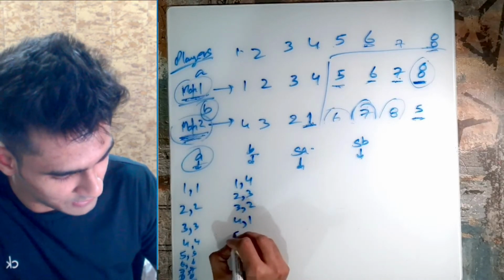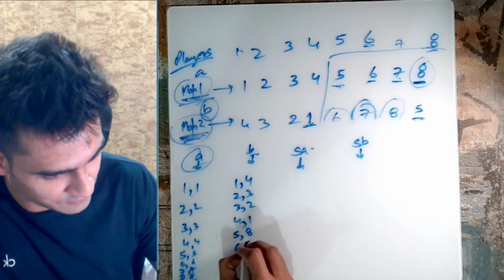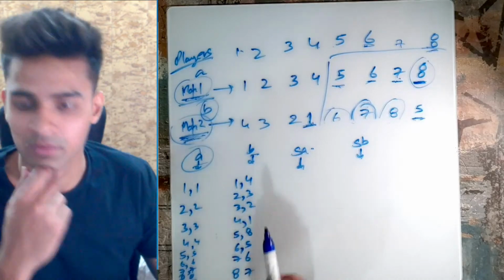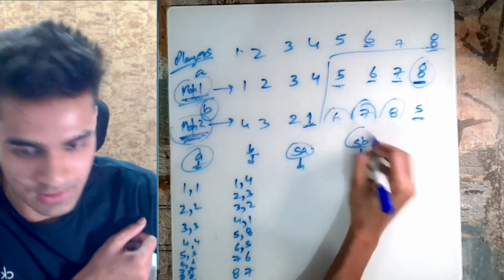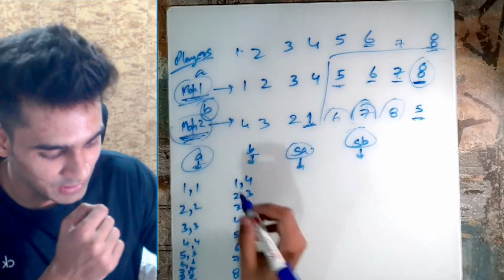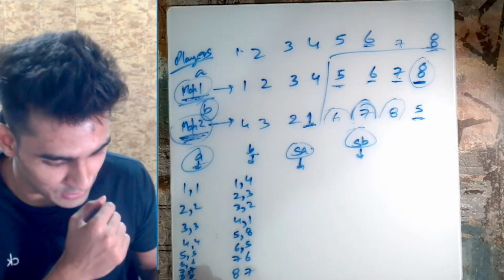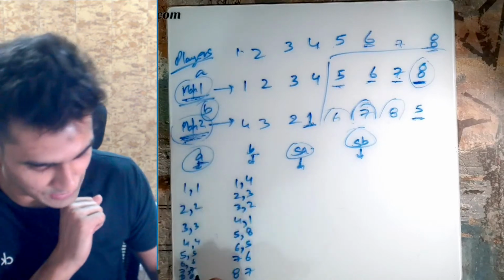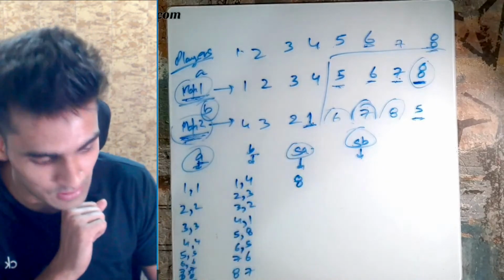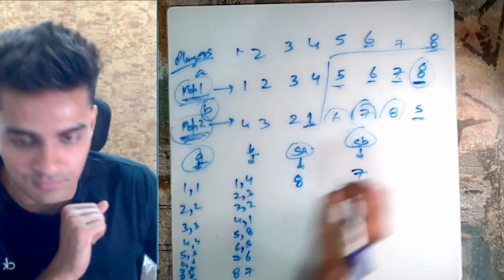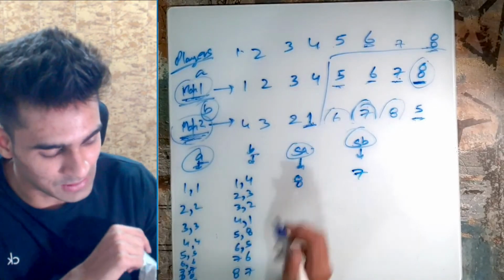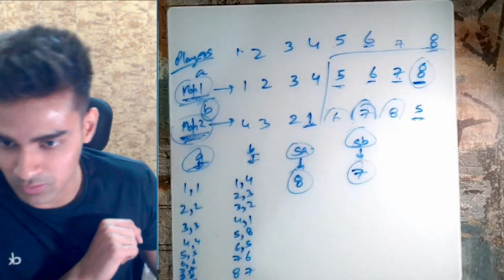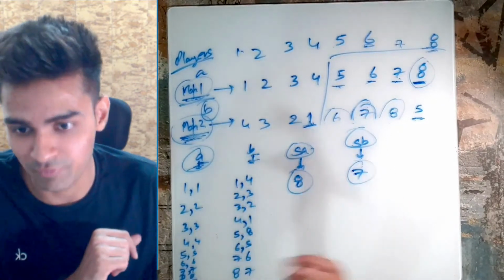Then we'll have 5 8, we'll have 6 5, 7 6, and 8 7. Okay, now we have SA and SB. Now we are actually inserting the indexes of the very last values from A and B. The index of the last value in A is 8, so we have 8 here, and in B we have 7. That means 8 has the largest value in map 1, 7 has the largest value in map 2, and therefore we know that these two people will always be able to win.